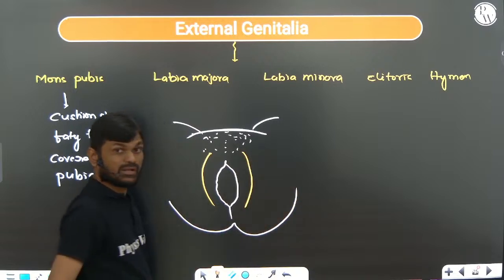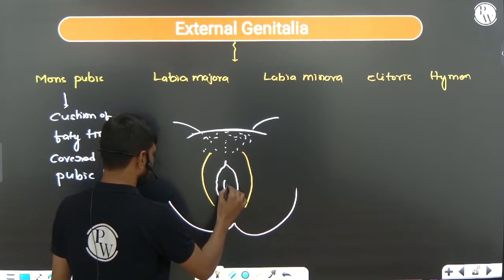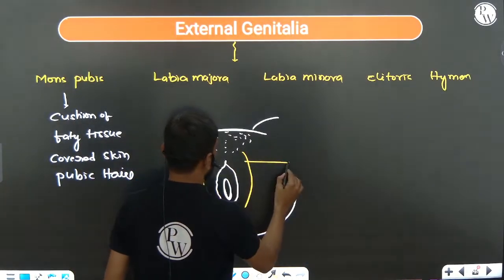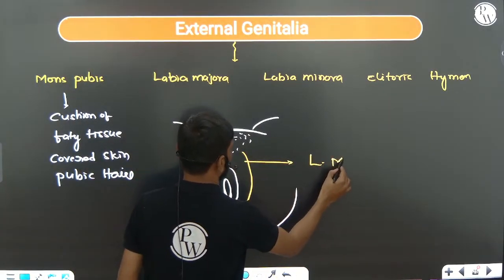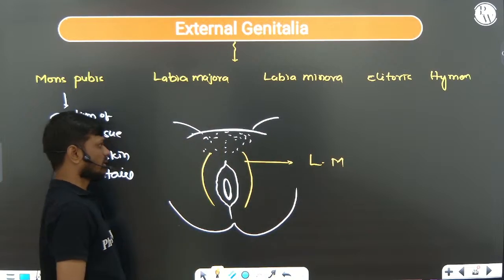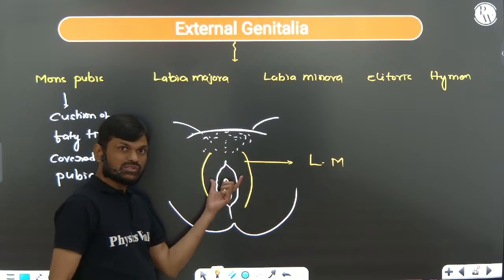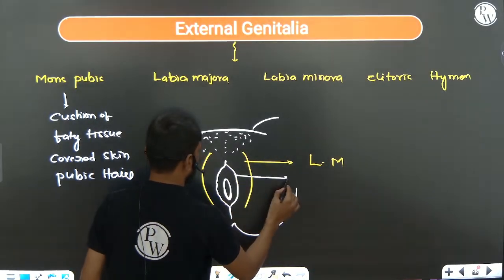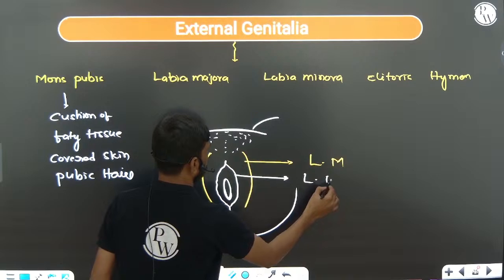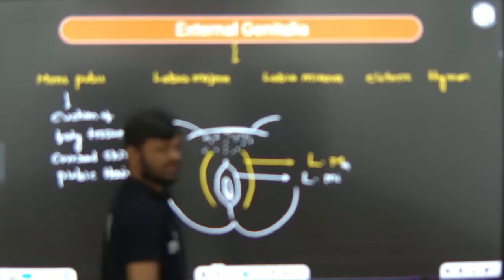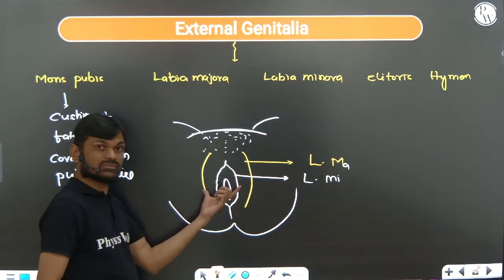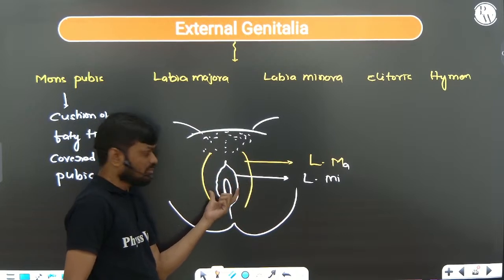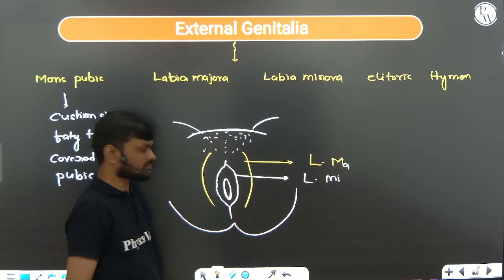Okay, covering the vaginal opening. This is the vaginal opening. It is covered by the labia majora. Inside the labia majora, the labia minora are present. This is the labia minora. Inside the large labia majora, one more fleshy fold of tissue is present, and that is called the labia minora.